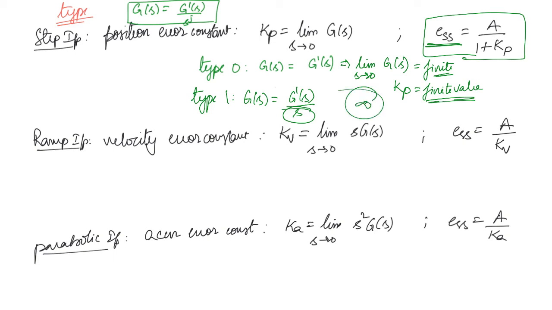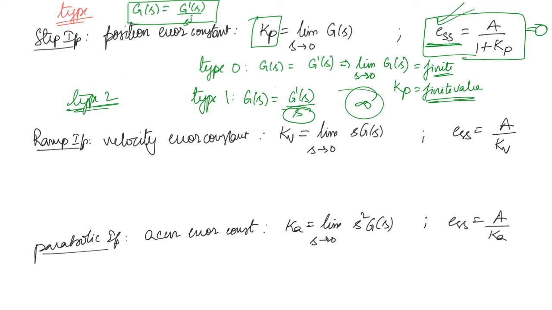So in such a case Kp will become infinite. Then the steady state error will be equal to 0, because something by infinity is simply 0. The same will happen for a type 2 system also. So for any type greater than or equal to 1, the position error constant will become infinite and the steady state error will become 0.